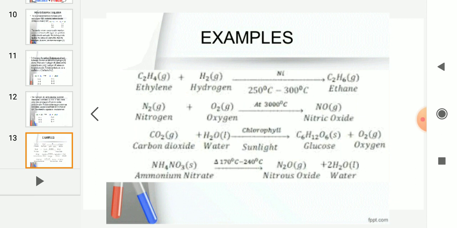That means the symbolic form of a chemical reaction is called a chemical equation. Then how to write a chemical equation, what are the parts of a chemical reaction, and how to balance a chemical reaction, we have also learnt. Is it, children? I hope it is very clear to you. If you don't understand, once again you just go through this video, okay, and try to listen and you will come to know what it is.